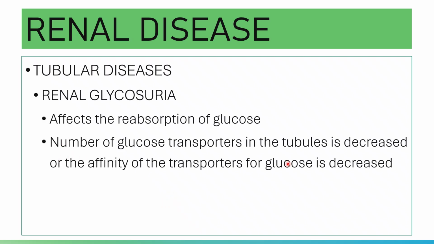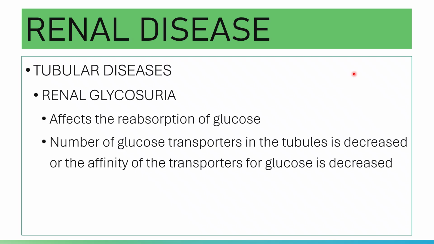But before that, let's take a look at the normal things that happen. Under normal circumstances, glucose is not present in the urine. It is filtered out, but then it is reabsorbed.